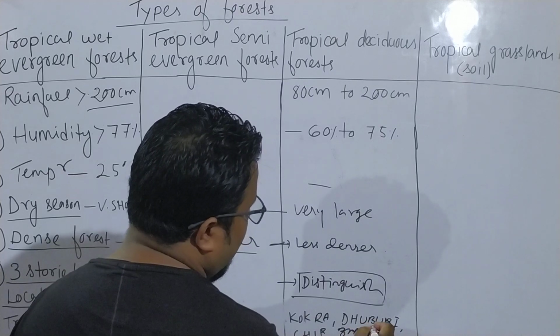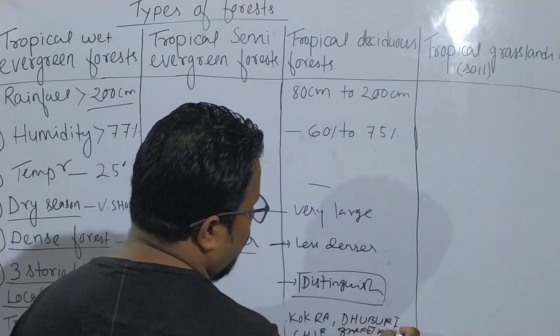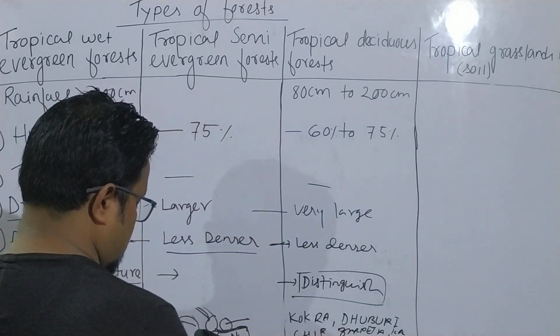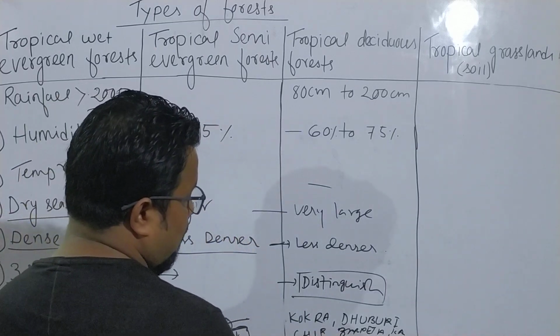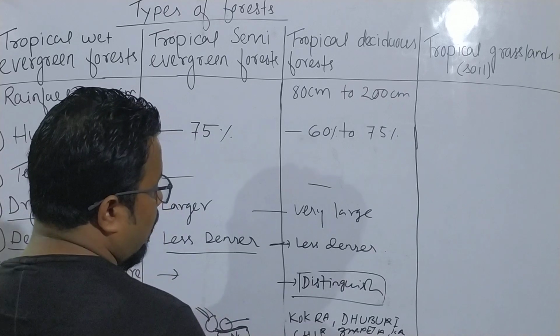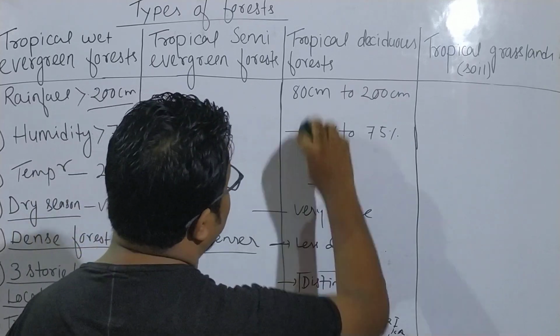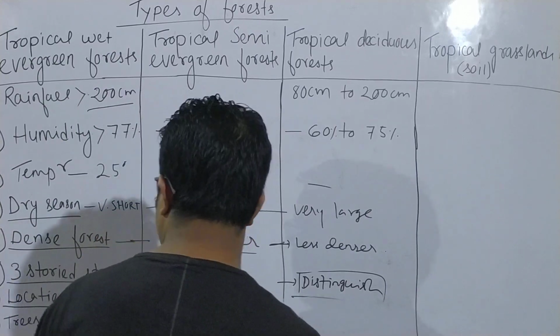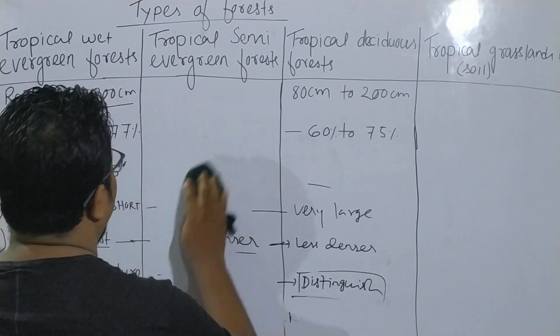Okay, then in Kamrup. Kamrup, Nagaon, Morigaon. Kokrajhar, Dhuburi, Sirang district, Baksa district, then Nagaon, Morigaon, again Kamrup. These are the places where we found what? Tropical deciduous forest.